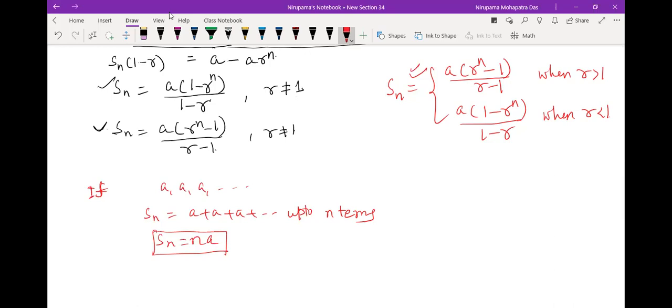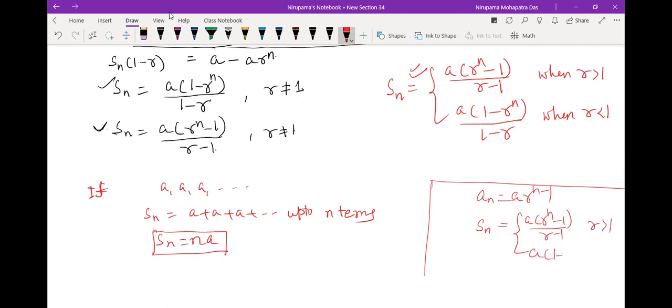So now what we have studied till now: we have studied general term, I mean an equal to a into r to the power n minus 1, and also we have studied Sn, that is equal to a into r to the power n minus 1 by r minus 1 when r greater than 1, a into 1 minus r to the power n by 1 minus r when r is less than 1. Okay, we have studied this.